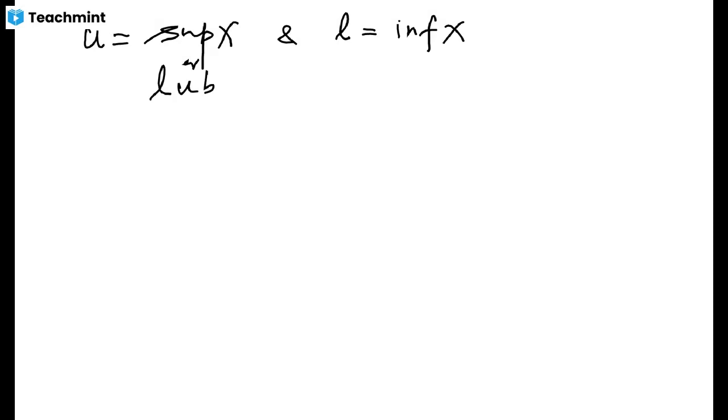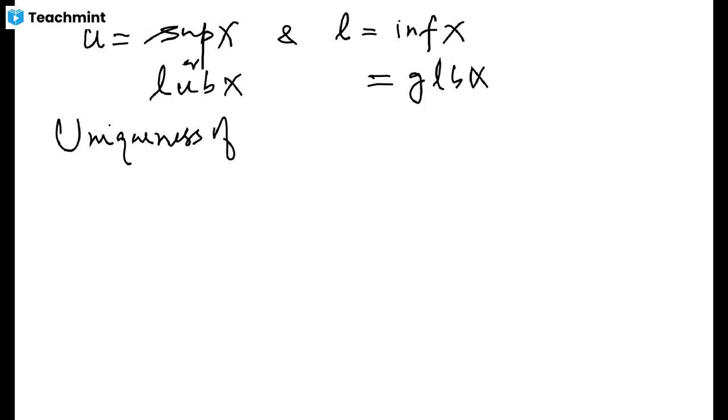This supremum U is also denoted as supremum of X, and the infimum is given this notation, infimum X. The supremum is also sometimes written as LUB X, least upper bound, and the infimum is also denoted as GLB X, greatest lower bound of X. If any set has a supremum, or an infimum, then these numbers are always unique. Let me establish this first, and then we will go to some examples.